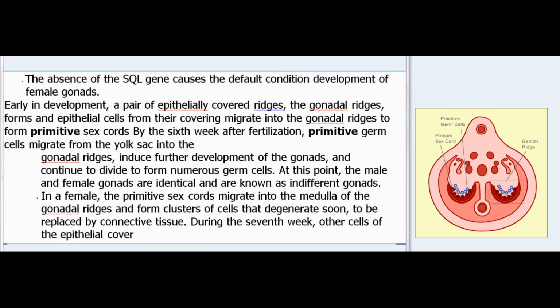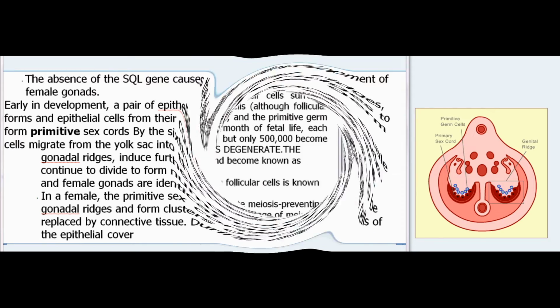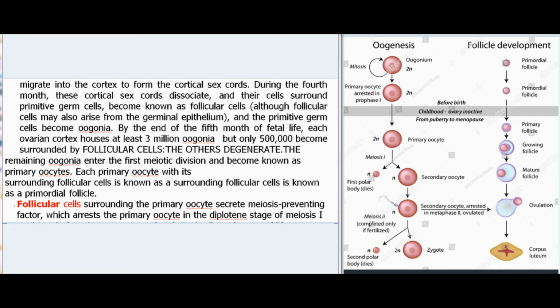In a female, the primitive sex cords migrate into the medulla of the gonadal ridges and form clusters of cells that degenerate soon, to be replaced by connective tissue. During the 7th week, other cells of the epithelial cover migrate into the cortex to form the cortical sex cords. During the 4th month, these cortical sex cords dissociate, and their cells surround primitive germ cells, become known as follicular cells, although follicular cells may also arise from the germinal epithelium, and the primitive germ cells become oogonia.